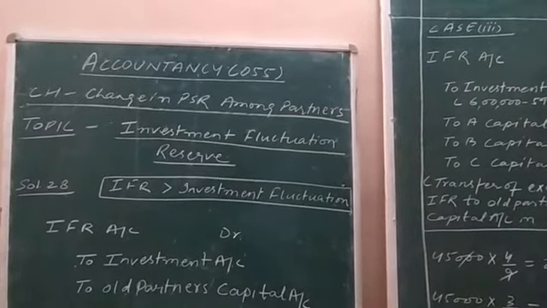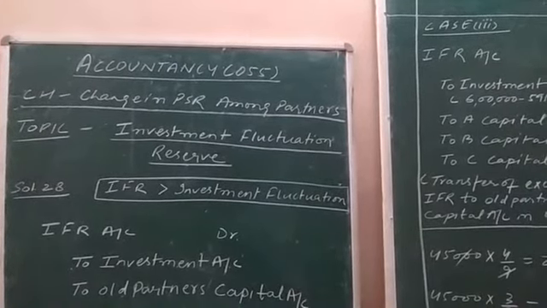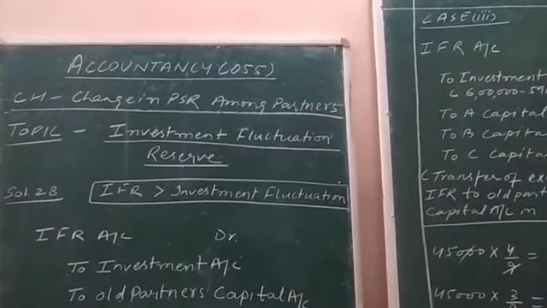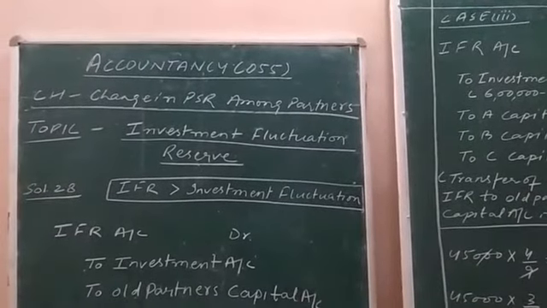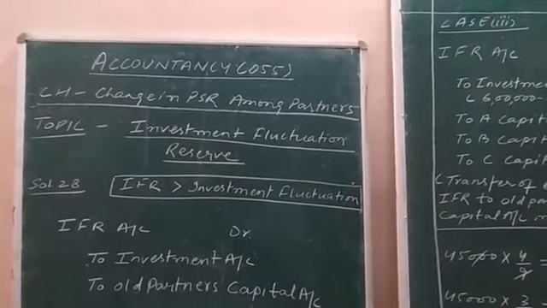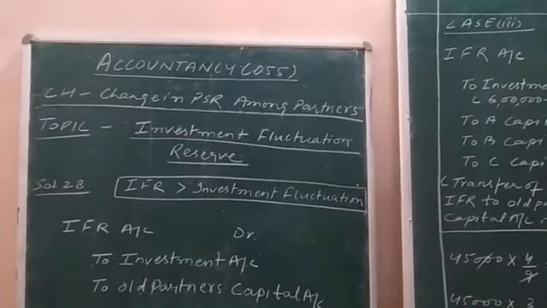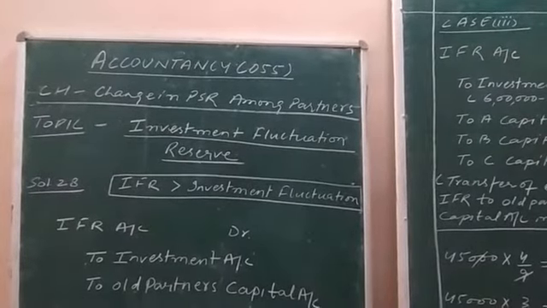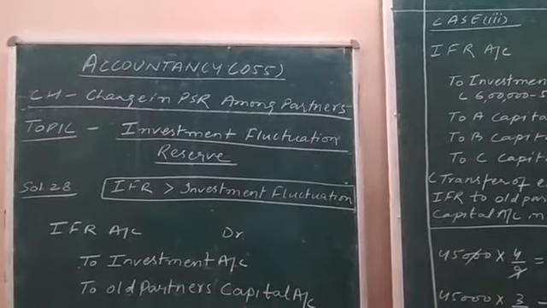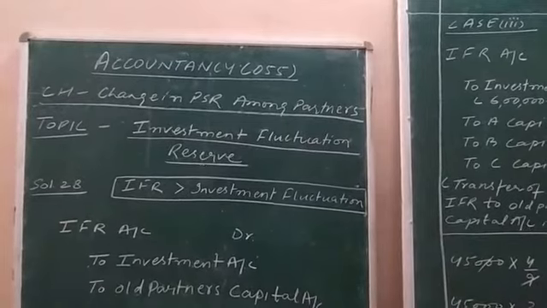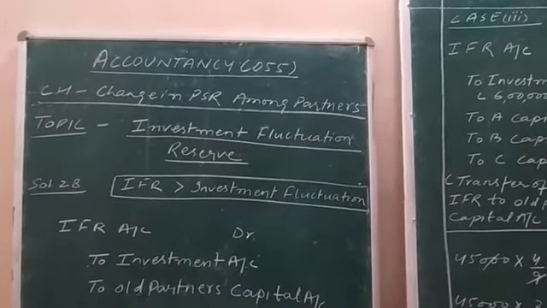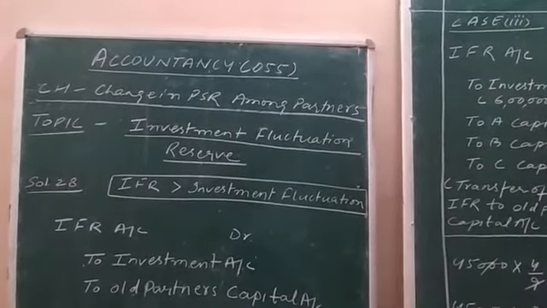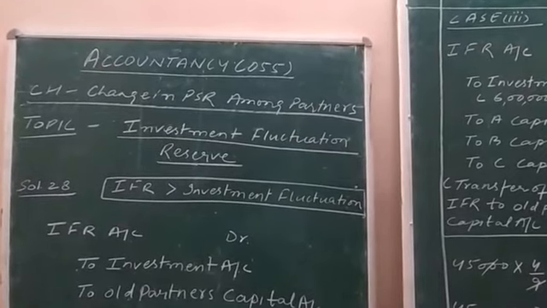Now comes the turn of case third to be explained to you. Here in this case, what is happening? The investment fluctuation reserve amount is more than the fluctuation in the investment. Fluctuation means the decrease in the investment value.